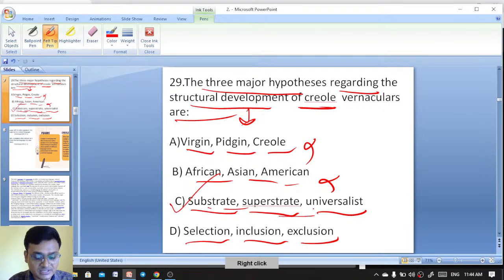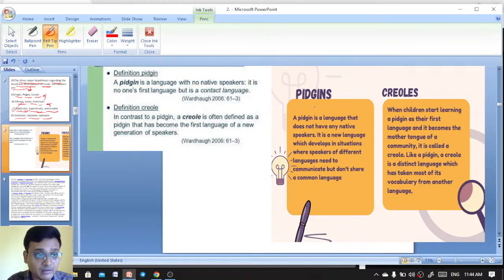Substrate, superstrate, and universalist is the right answer. And you should know what is Pidgin and what is Creole. What is Pidgin and Creole? This is very important. Okay, Pidgin and Creole.